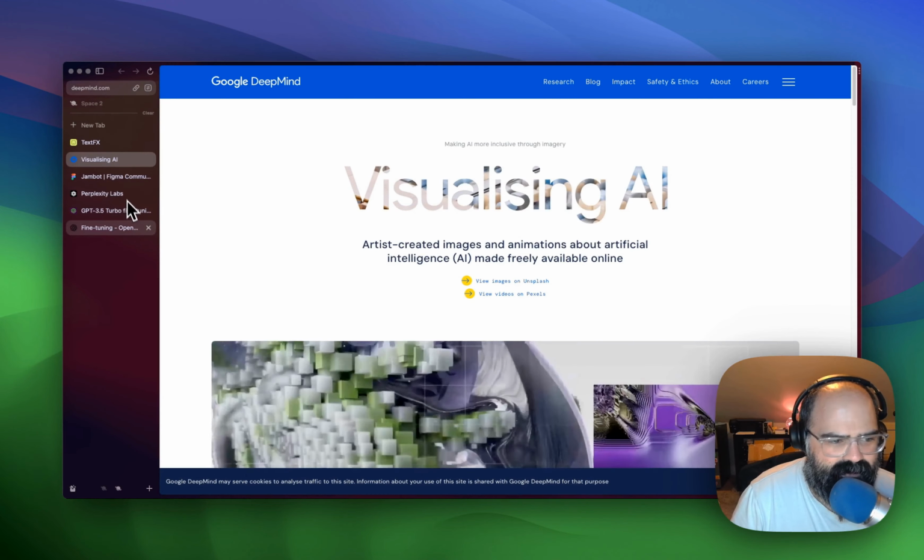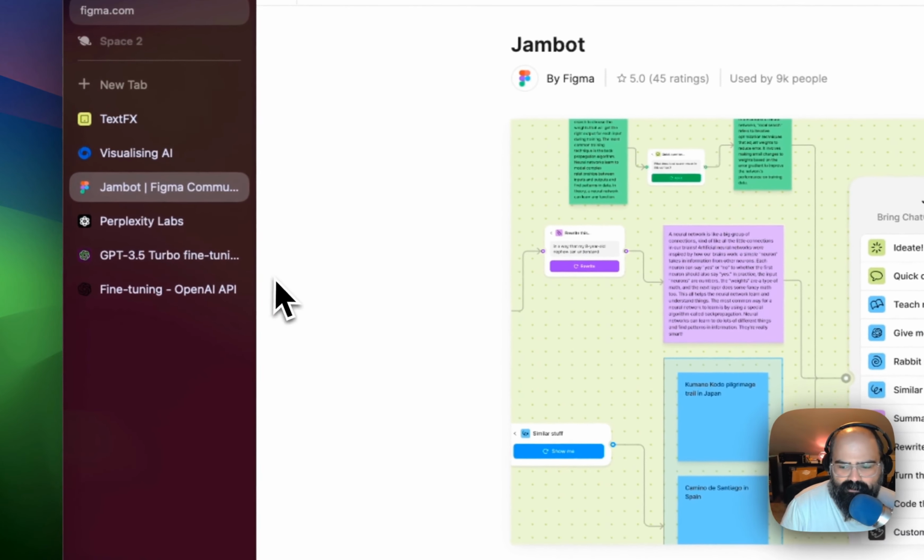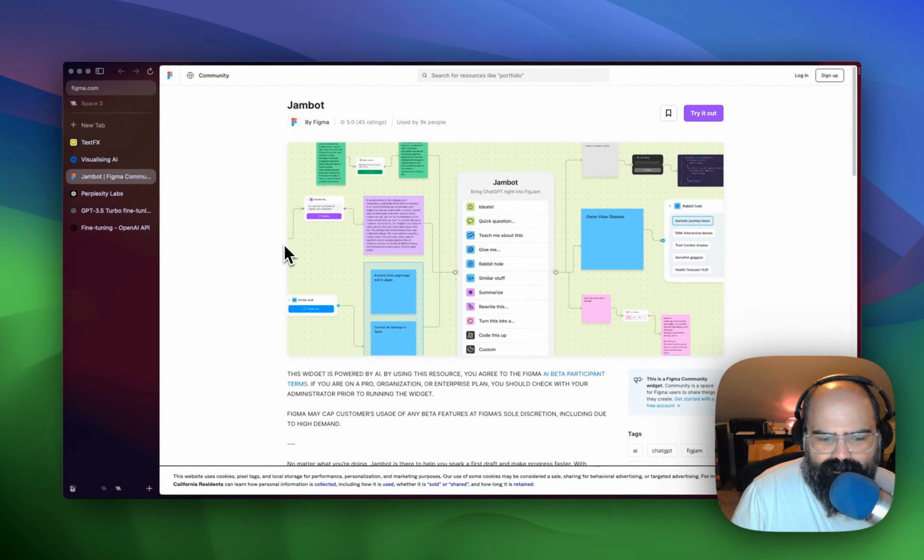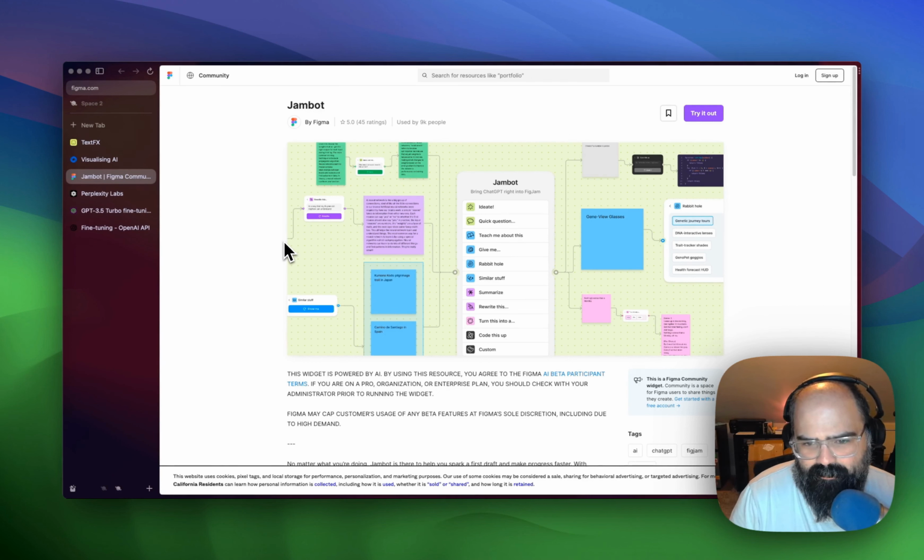All right, so let's get into some tools. If you haven't used it before, Figma is a design and prototyping tool, and they also have a whiteboard software called FigJam, and they just released a plugin called Jambot, which basically brings ChatGPT inside of your whiteboards.